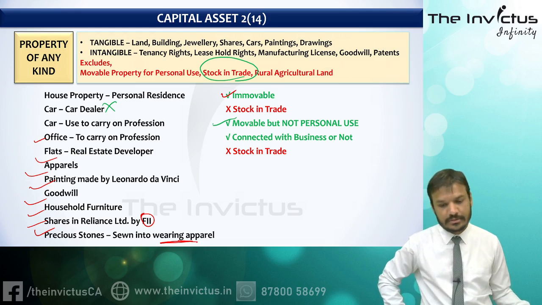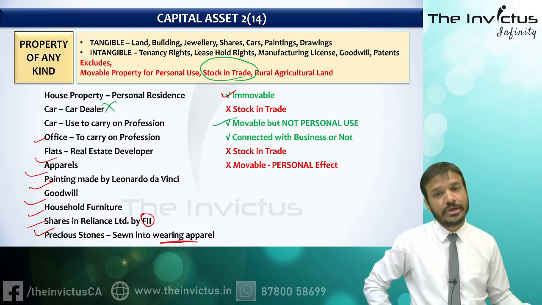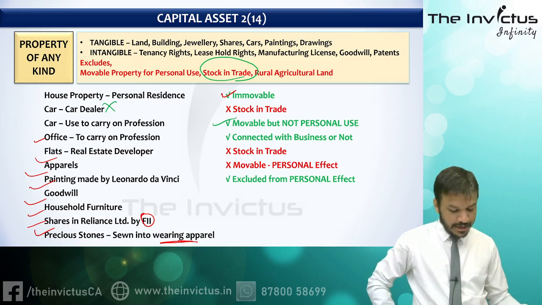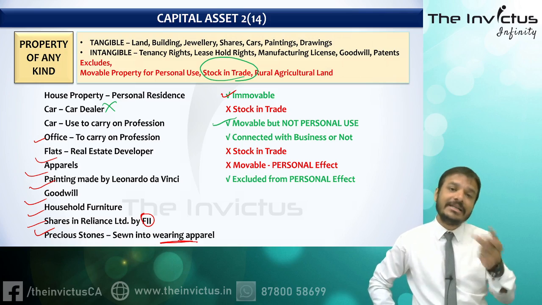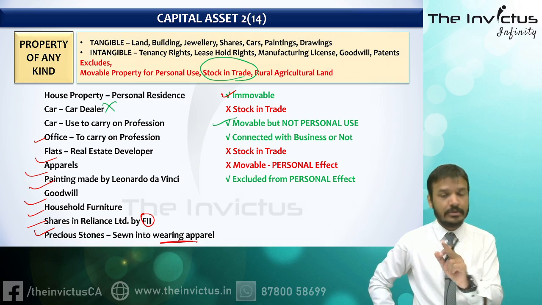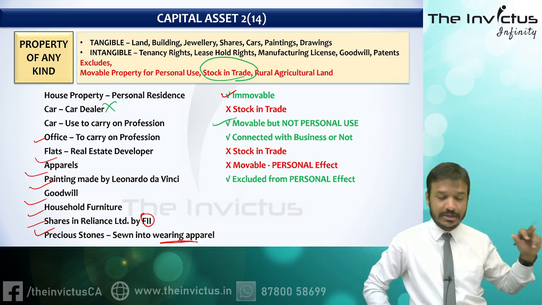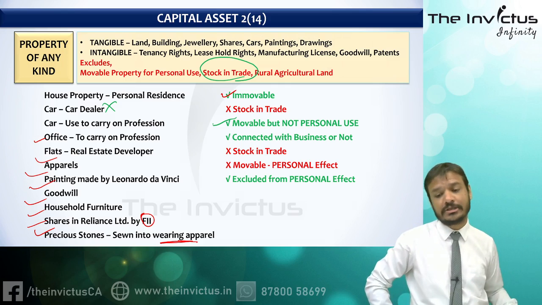Once again, apparels are personal, movable, not a capital asset, outside the purview of the definition. Painting made by Leonardo da Vinci is excluded from personal effect. See, it's movable, it's a personal effect, but I've kept this painting in my drawing room, not in my office. I'm using it for my personal purpose.